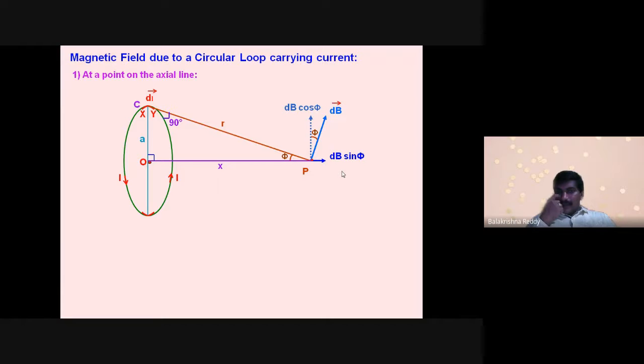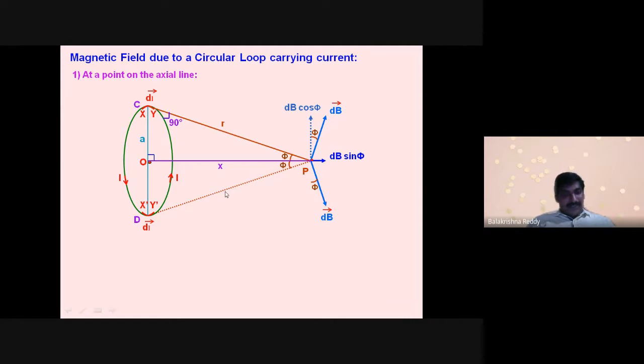In the same manner, with respect to downwards, this is also one more elemental length. It is acting at the same point P, and the magnetic field produced at point P is exactly perpendicular but opposite to the previous direction. Now you can find here this is the angle phi which it makes with this elemental length distance r.